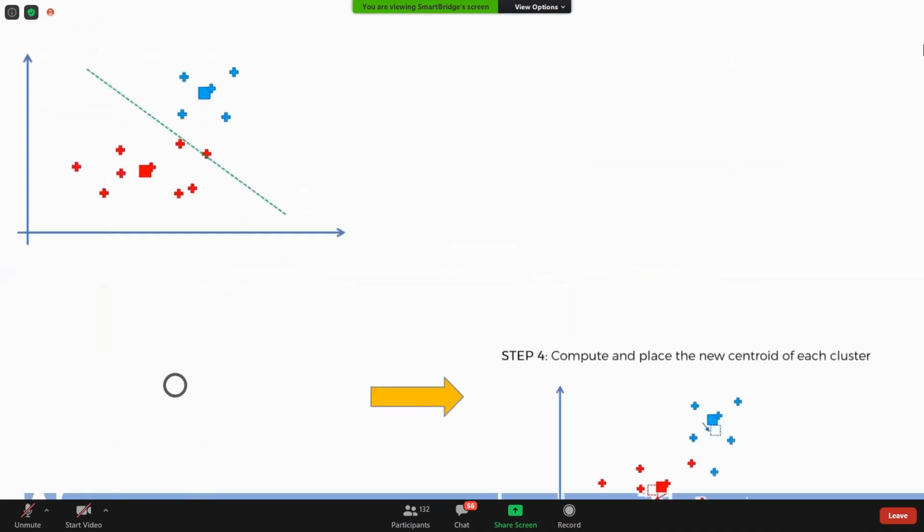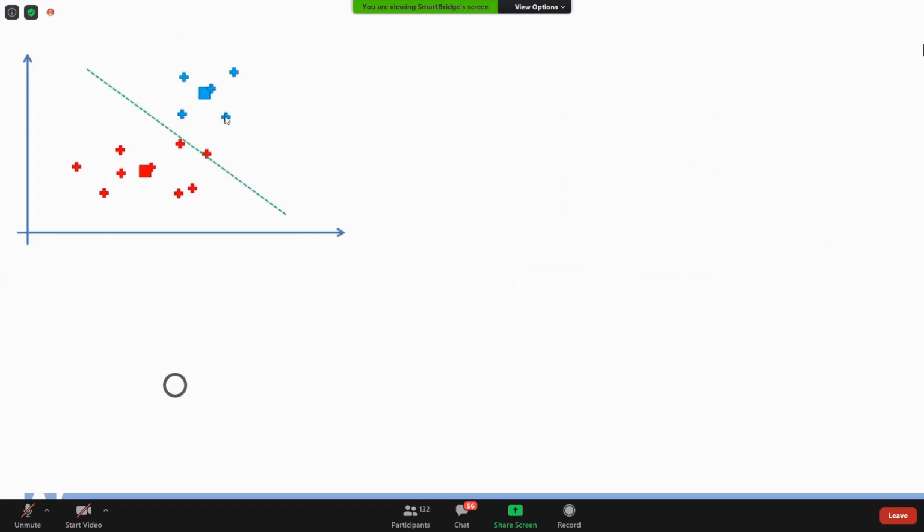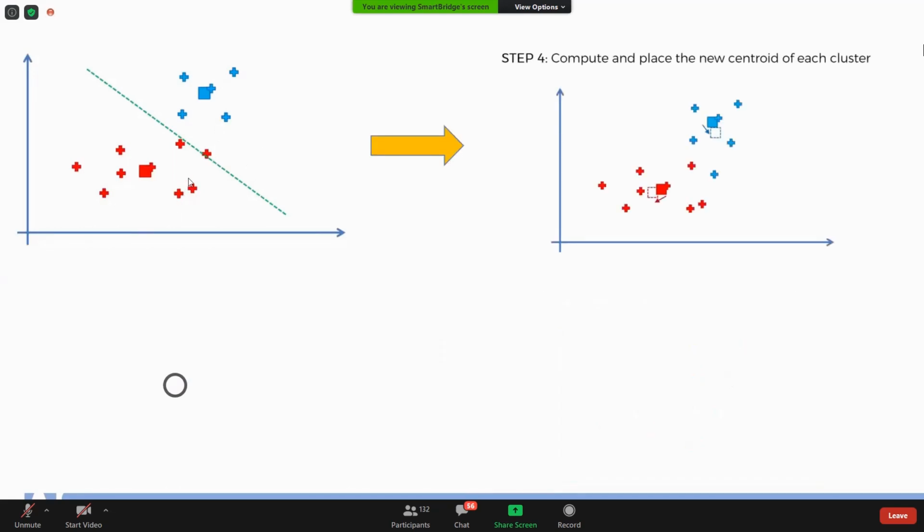So what is there in step number 5? Again, we have to find if there is any reassignment taking place or not. So you can see here, there is a reassignment taken place. One of the red points is moving into the blue border, the blue category. So that means there is a reassignment taken place. Once there is any reassignment, again we have to compute the centroid. So it's an iterative process, guys. Once again, we are going to compute the new centroid.